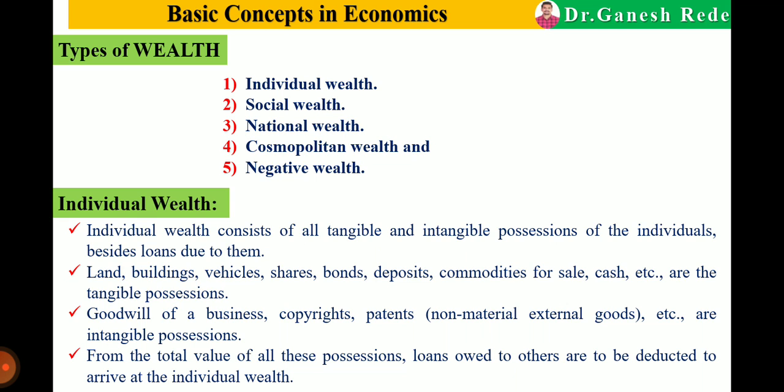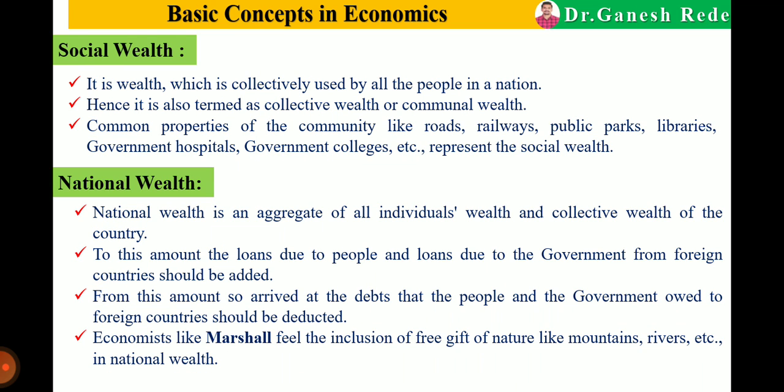So from the total value of all these possessions, loans owed to others are to be deducted to arrive at the individual wealth. So by deducting the loan, whatever is owned by that particular person, tangible and intangible, is considered the individual wealth or the personal wealth.